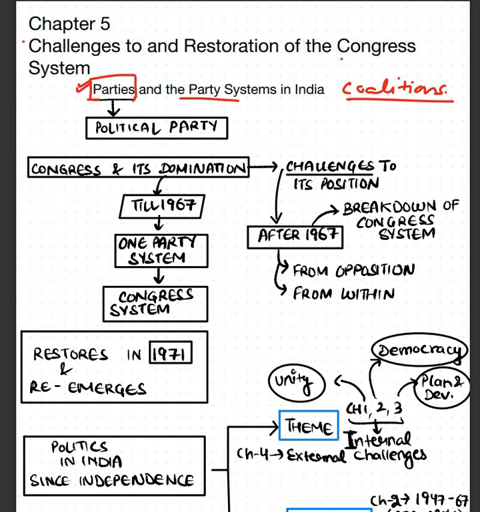Now, when we talk about the Congress and its domination, we see that Congress dominated the political environment in the nation till 1967 only.